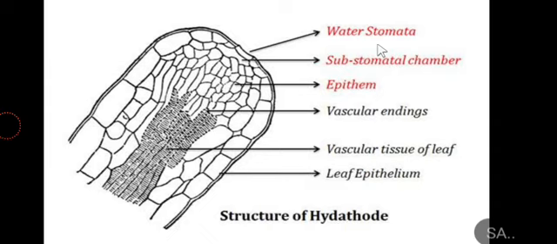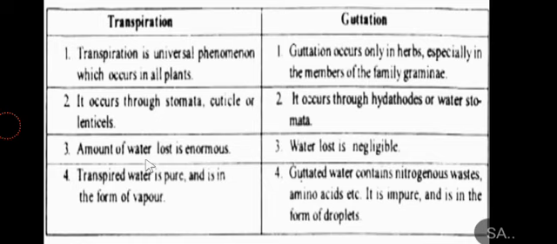Here I have mentioned some differences. Transpiration is the universal phenomenon which occurs in all plants. Guttation occurs only in herbs, especially in the members of the family Gramineae. Transpiration occurs through stomata, cuticle, or lenticels, while guttation occurs through hydathodes or water stomata. In transpiration the amount of water loss is enormous, the biggest amount is lost, while during guttation water loss is negligible.